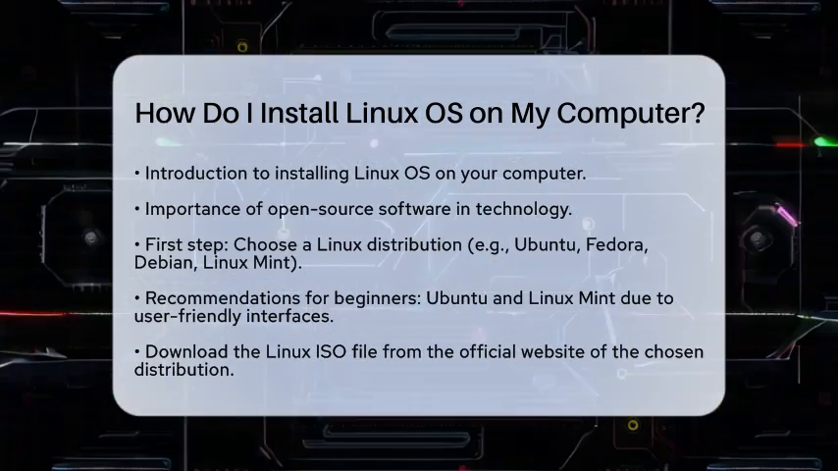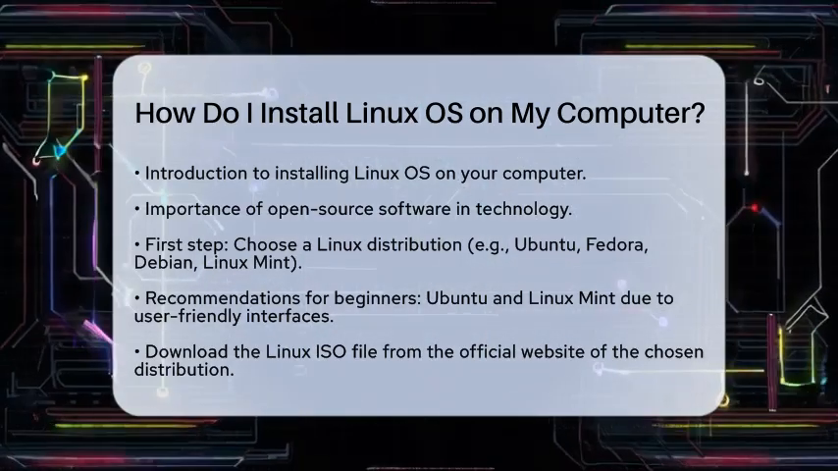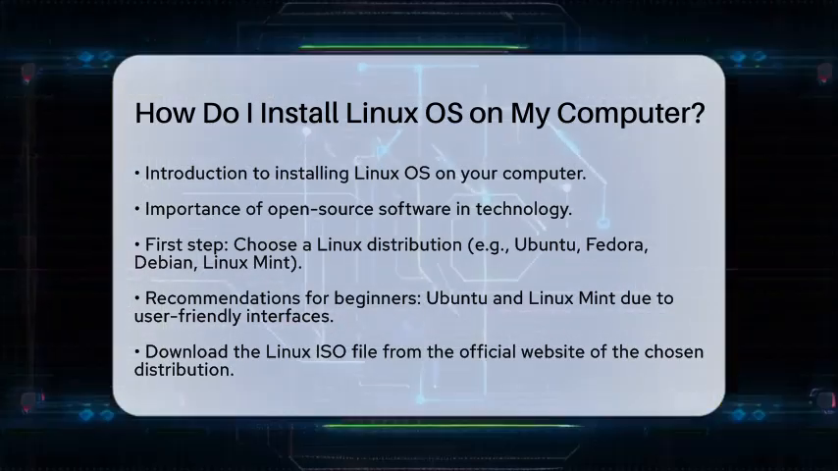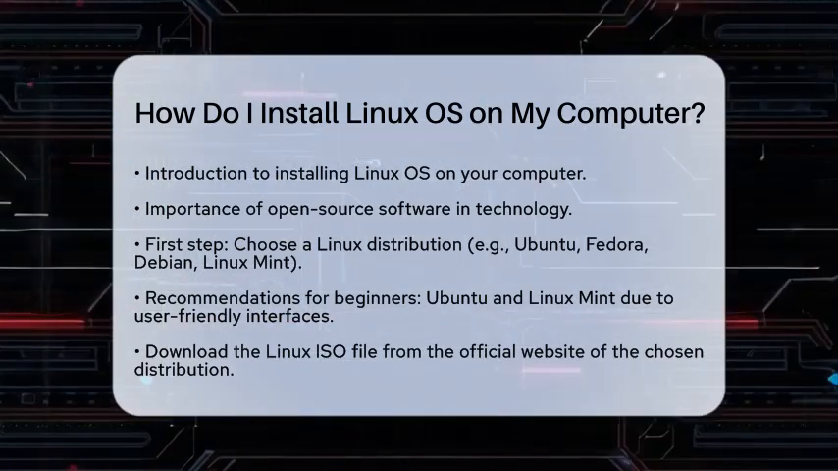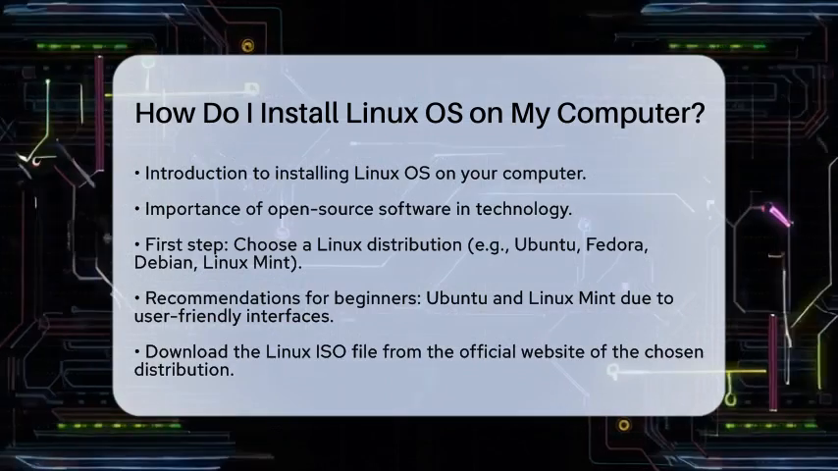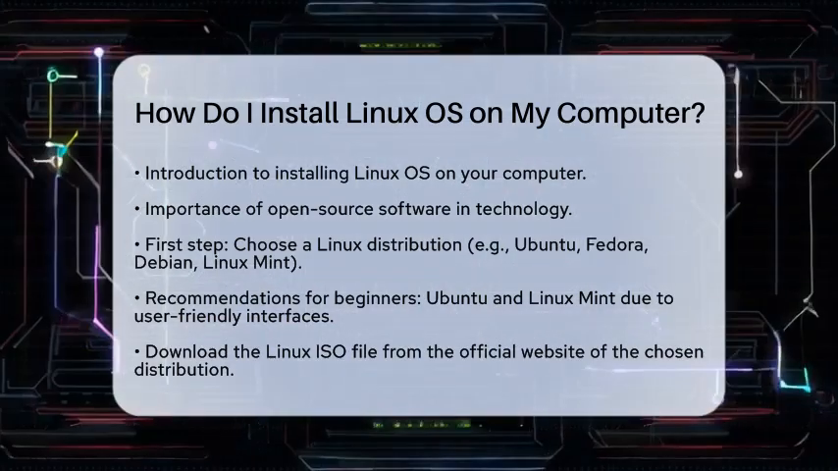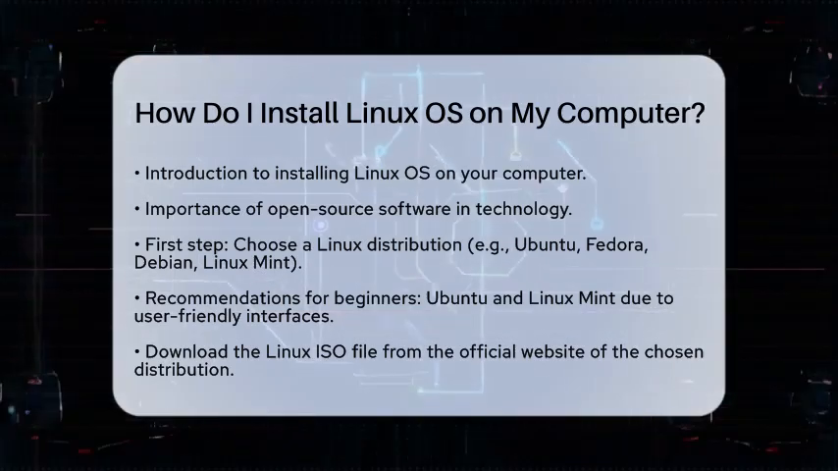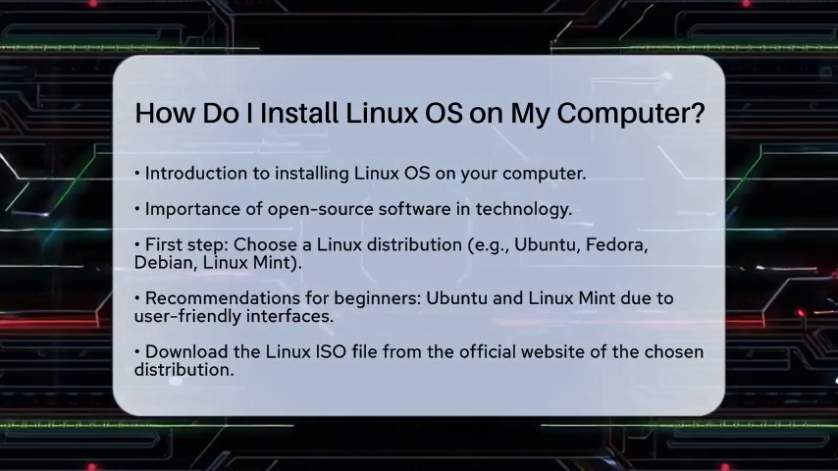First, you need to choose a Linux distribution. There are many options available, like Ubuntu, Fedora, Debian, and Linux Mint. Each distribution has its own features and target audience. For those new to Linux, Ubuntu and Linux Mint are often recommended due to their user-friendly interfaces and strong community support. Next, you will want to download the Linux ISO file from the official website of your chosen distribution.